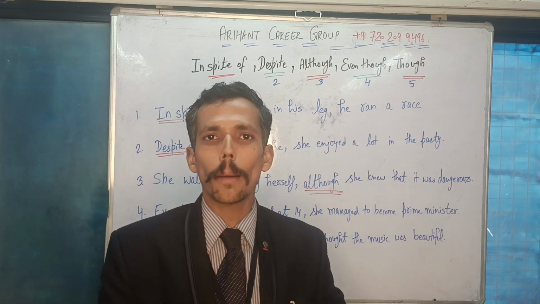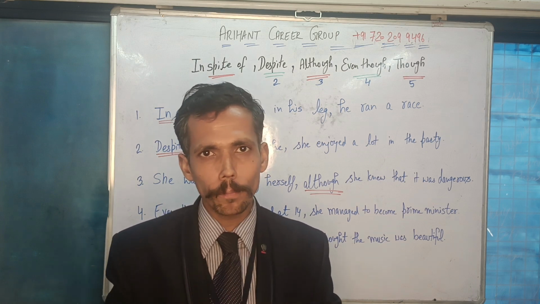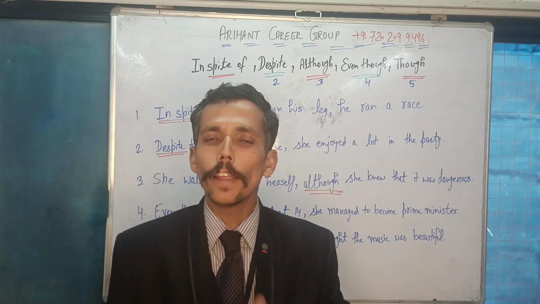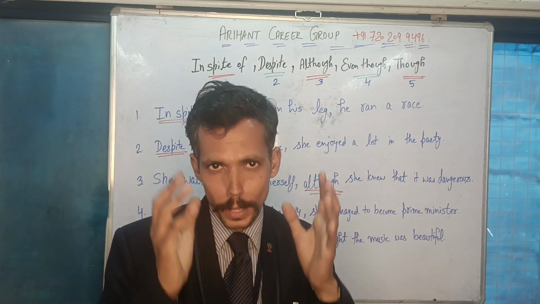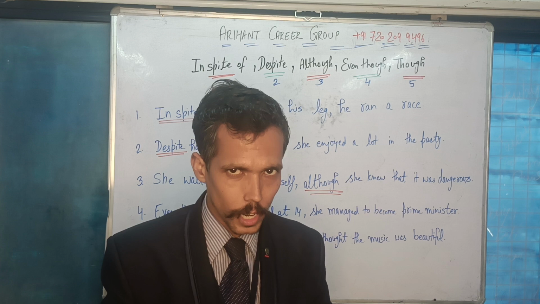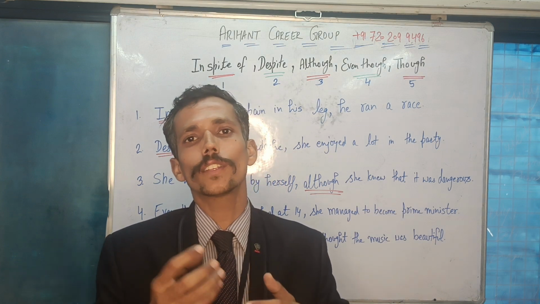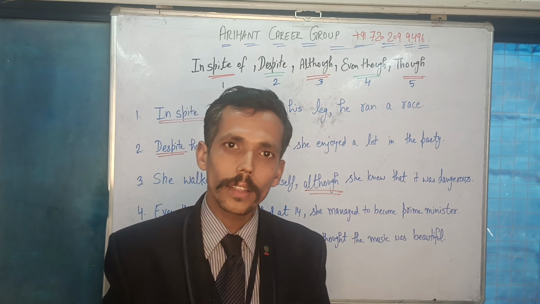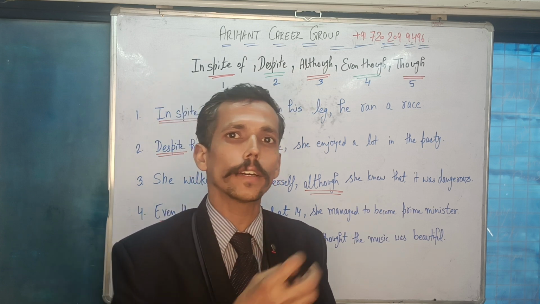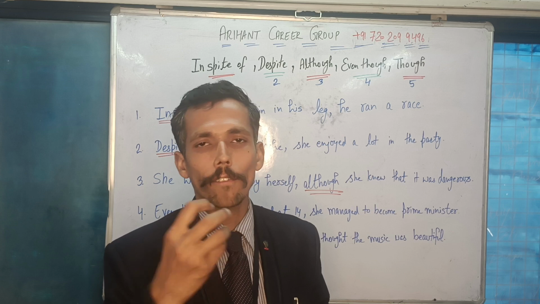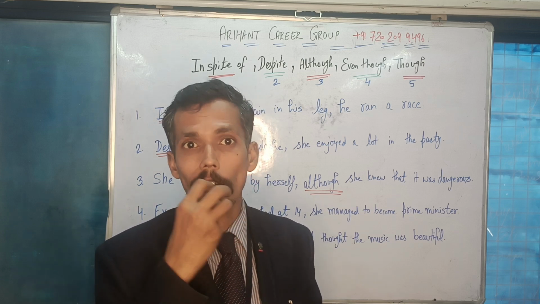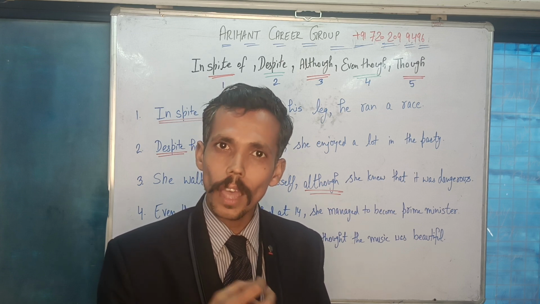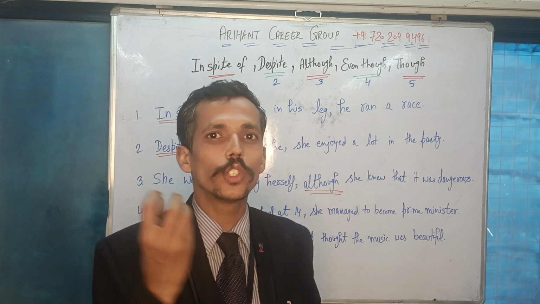If I give an example of two words, let us say in spite of, despite. Despite is a conjunction, in spite of is an idiom. If you're using an idiom here, in spite of, the question is what comes after that? You may have either a noun or a pronoun or a gerund.